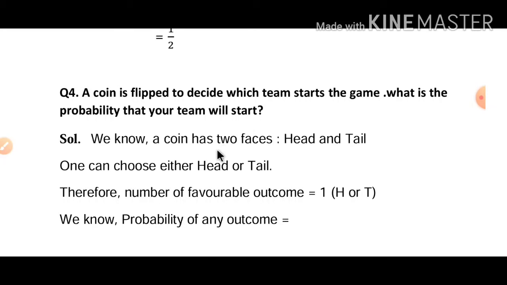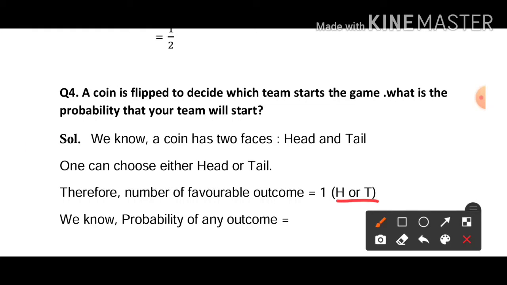So we know that a coin has how many faces? Head or tail. Out of this, any of the faces will come if you flip a coin. So you can choose either head or tail for which you want to start your game team wise. Therefore the number of favorable outcomes, which is the favorable outcomes? 1. Head or tail. If you choose head for your team, it will be head, or if you choose tail for your team, that will be tail, which is favorable.